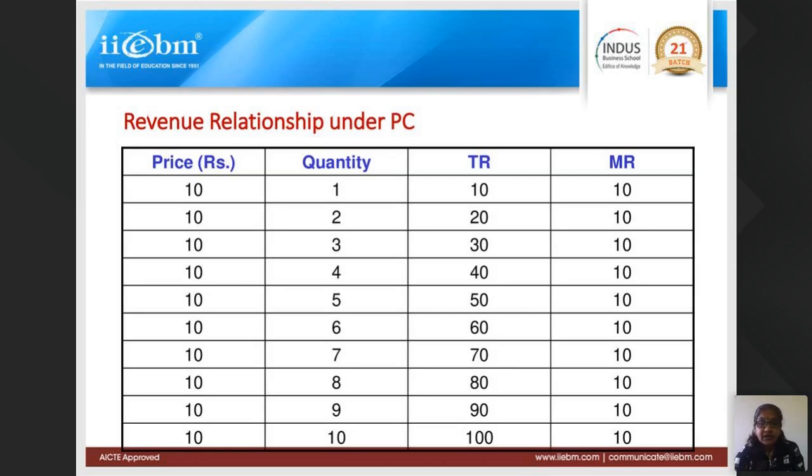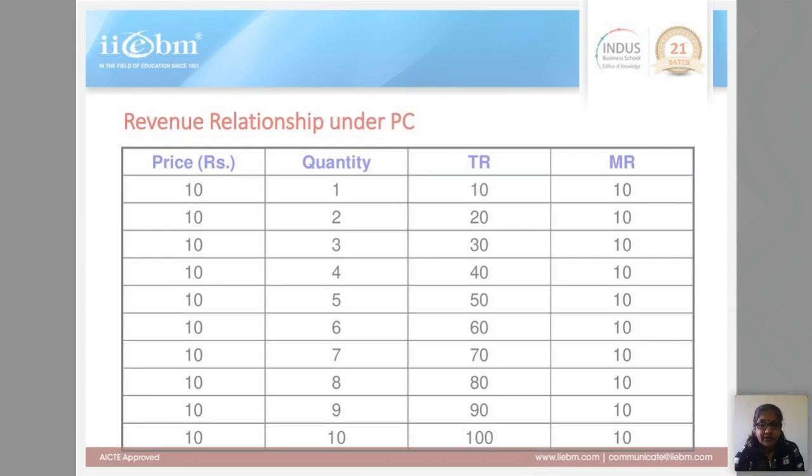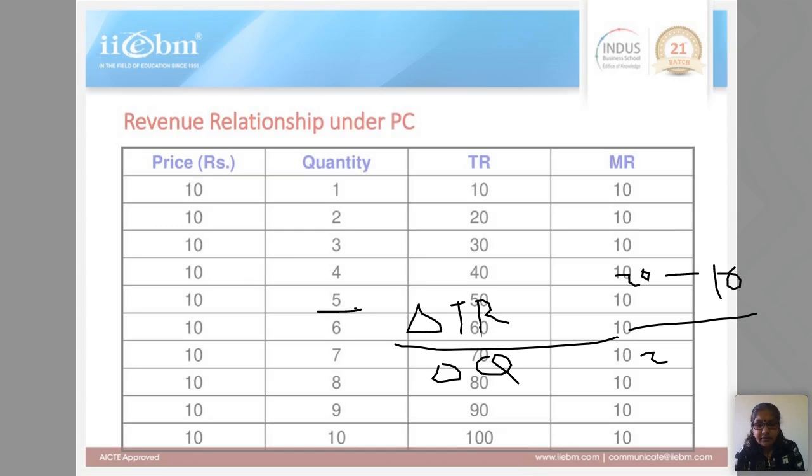Now, what is marginal revenue? Marginal revenue is the rate of change in total revenue. We had discussed marginal product yesterday. So, the rate of change in total revenue is the change in total revenue divided by the change in quantity. Here it is 20 minus 10 divided by 2 minus 1, and you will get 10. Okay, like that.